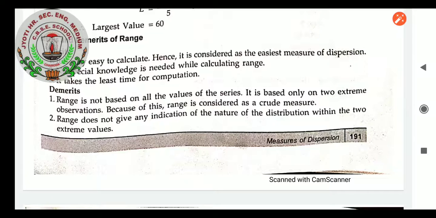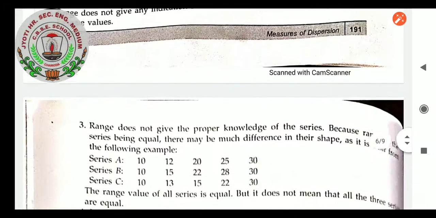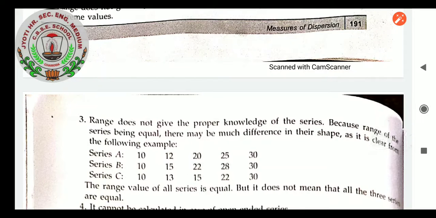Demerits: range is not based on all the values of the series. It is based only on two extreme observations. Because of this, range is not considered a pure measure. Range does not give any indication of the nature of the distribution within the two extreme values. Range does not give proper knowledge of the series because it only takes the difference of the highest and the lowest values. That is the drawback.